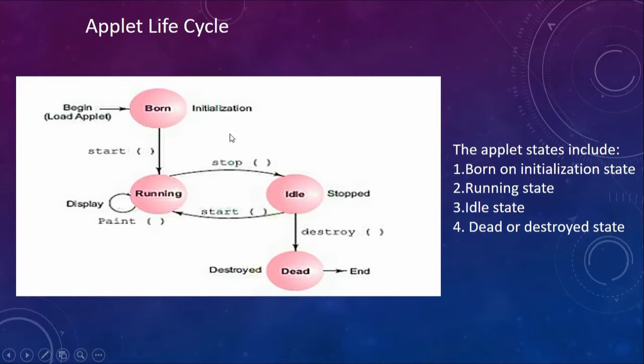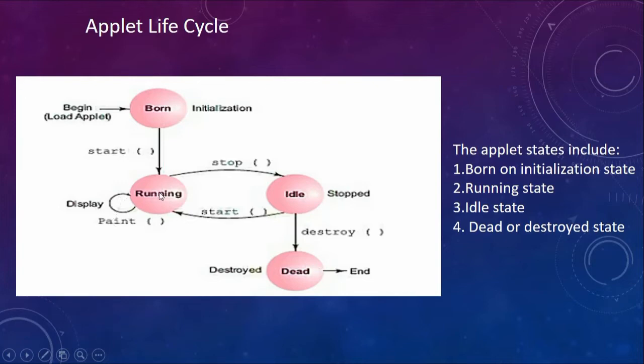When the start method is called, the applet enters the running state from the born state. When the applet is running, there is a method called paint that we can use to display content onto the canvas of that applet. As the applet is running, you can paint and repaint, and this can go on.